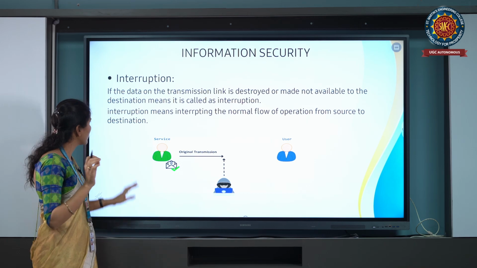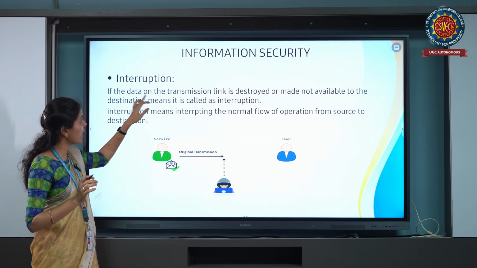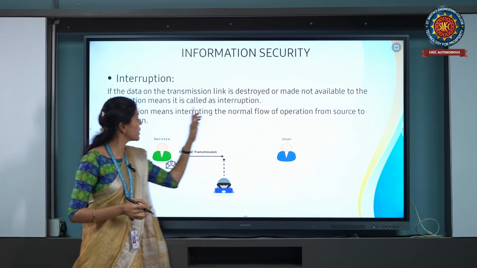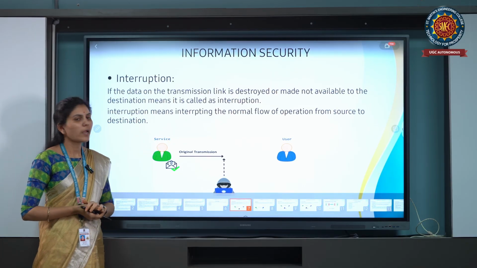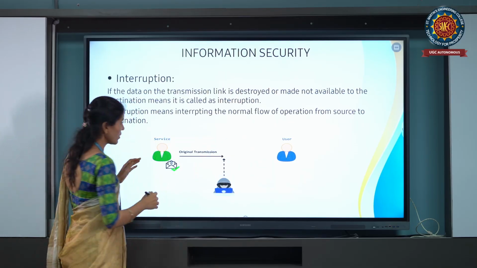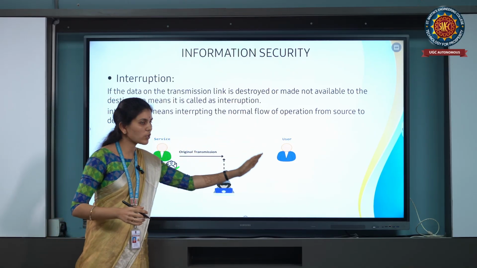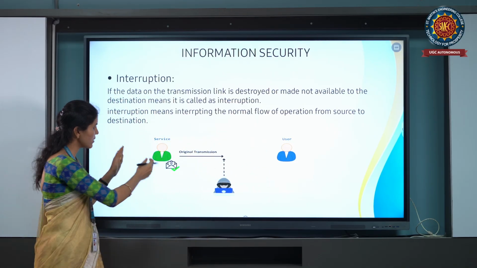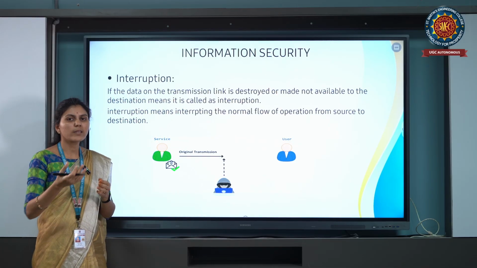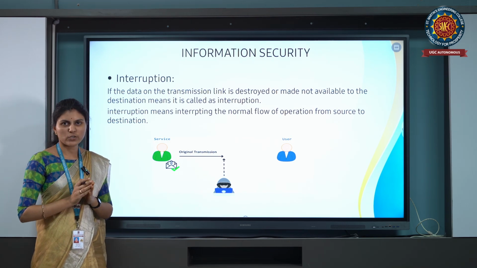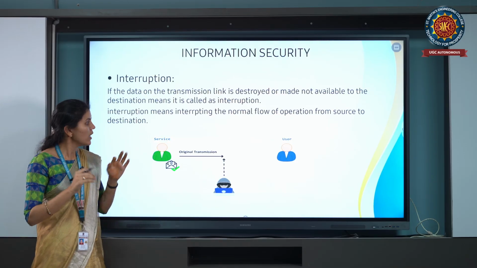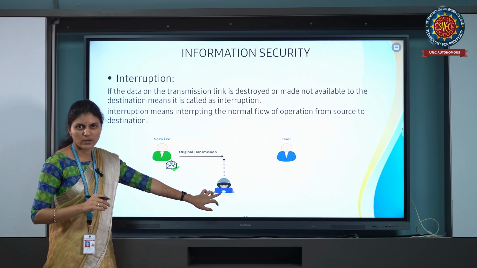Interruption means that the data on the transmission link is destroyed or made not available to the destination. For example, here the sender is sending information to the receiver. Unauthorized persons, hackers, want the information or they disturb the information. At that time, he is the opponent, he is an attacker.